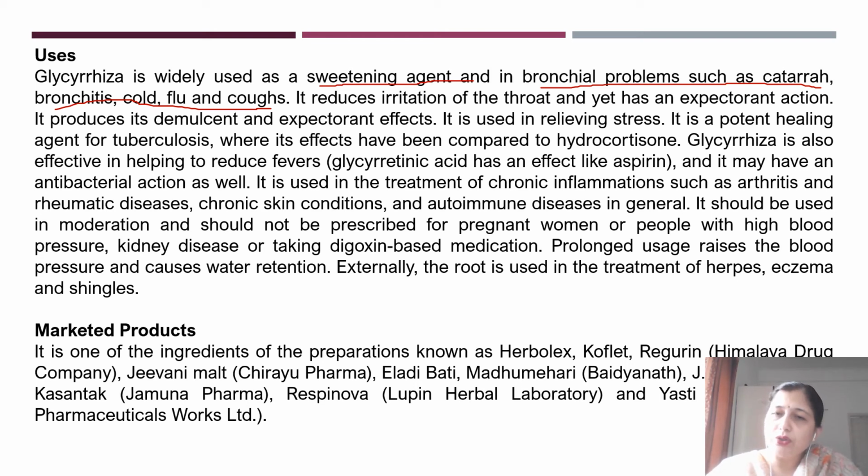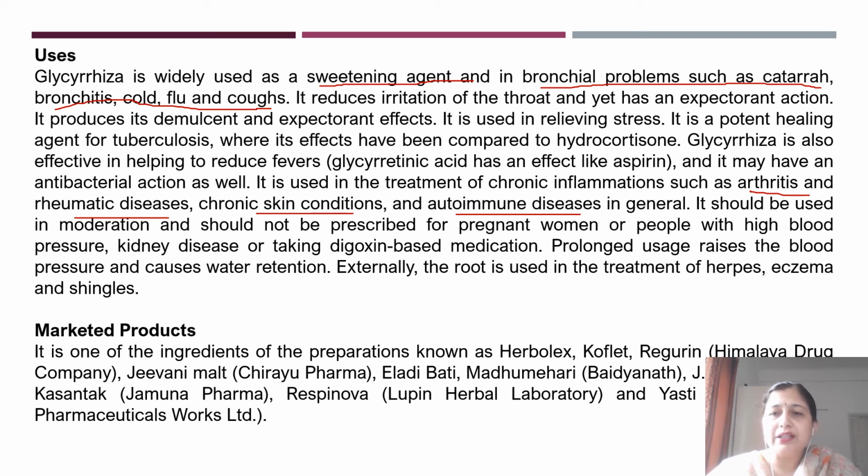It has been used to treat chronic inflammation such as arthritis, as well as rheumatic diseases, chronic skin infections, and autoimmune diseases. Now, all these diseases do not have a proper medicine in the allopathic system. However, if herbal therapy is given, the patient can have relief with very few side effects.